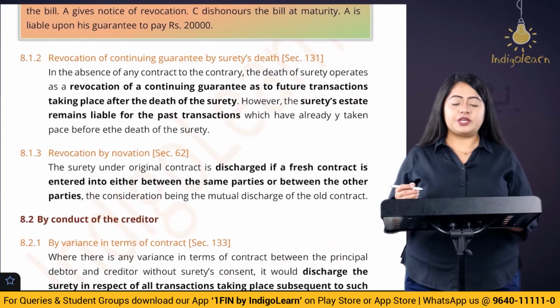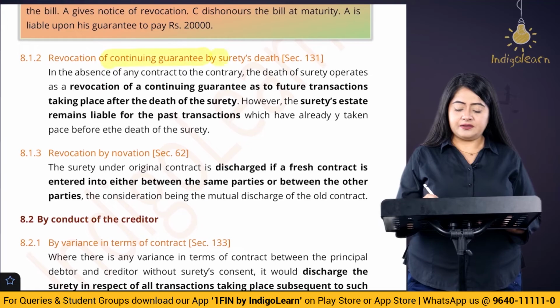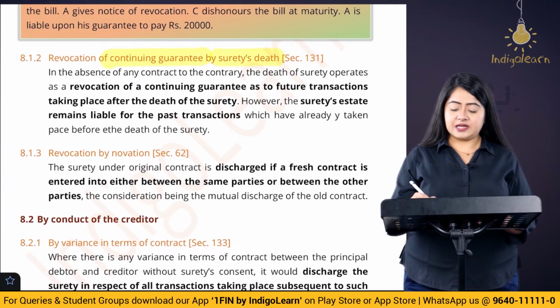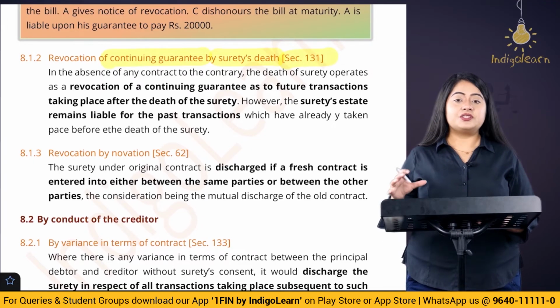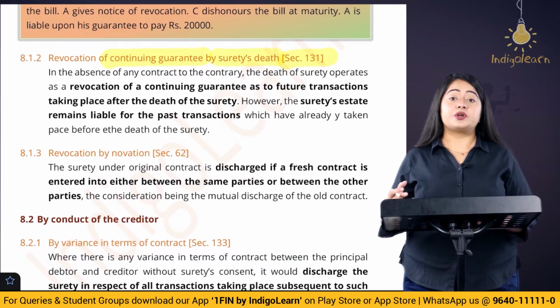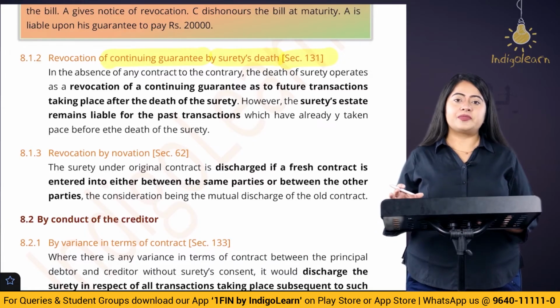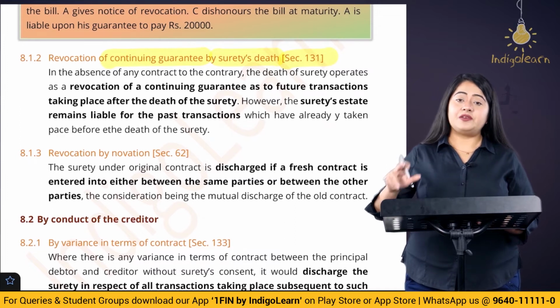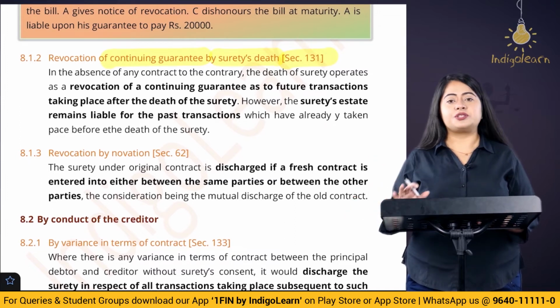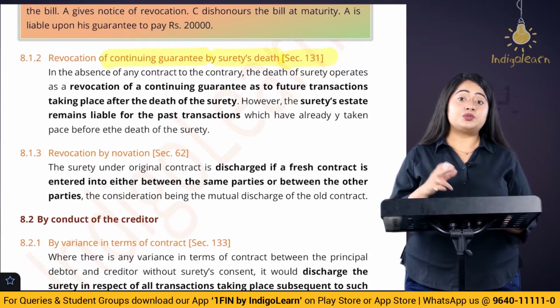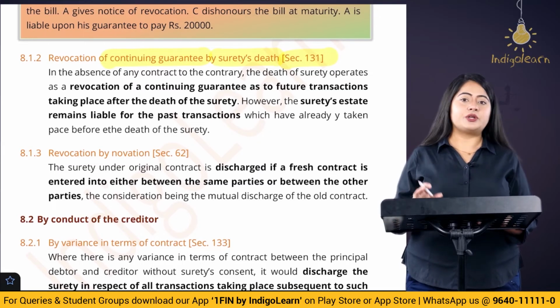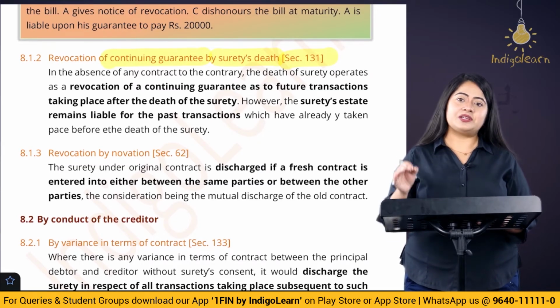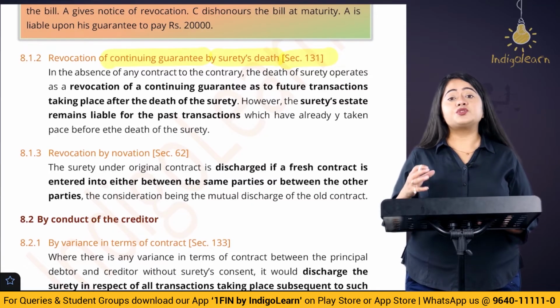The next type of revocation is of a continuing guarantee when there is death of the surety. This is covered in section 131. Now this operates exactly the same way as when the surety gives a notice of revocation. In case of a continuing guarantee, when a notice of revocation is given, then with respect to future transactions the surety is no longer liable, but with respect to the transactions that have happened, the surety is liable. Exactly the same thing is going to apply here also in case of the surety's death.